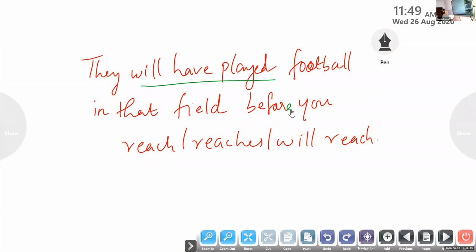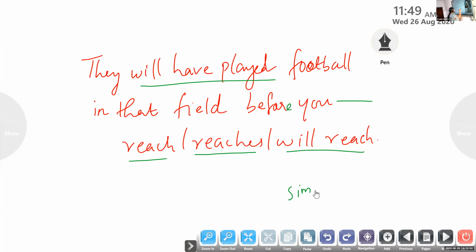Reaches, or reach? And because it is simple present. Okay, reaches. Hessa, which one do you prefer? Reaches. Sure? Yes, ma'am. Ma'am, reach also. Her idea is correct. She said we have to use simple present.